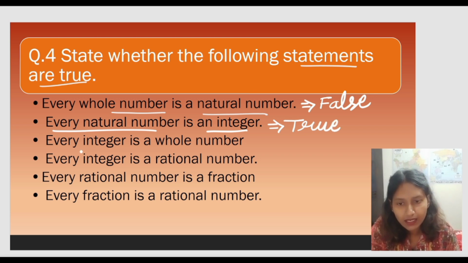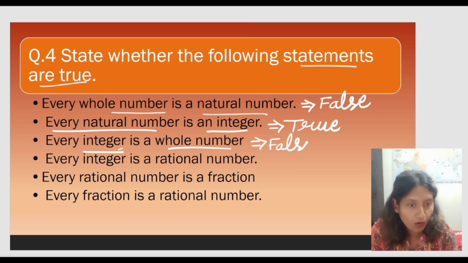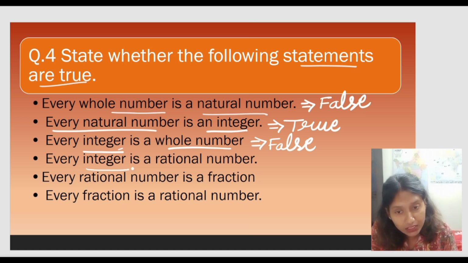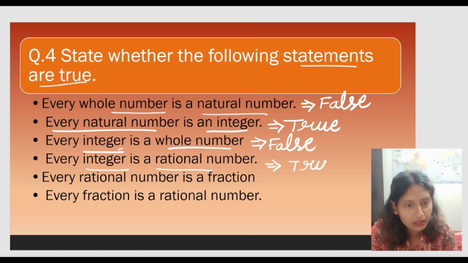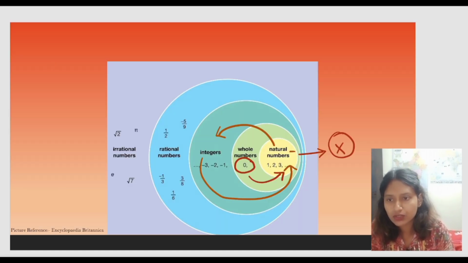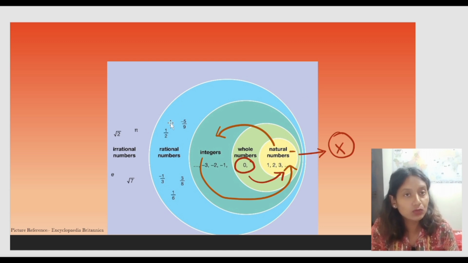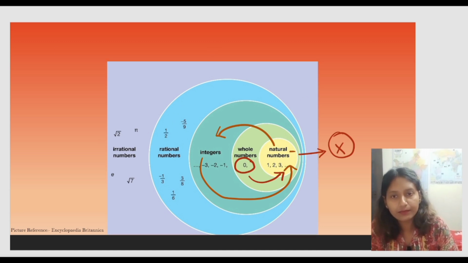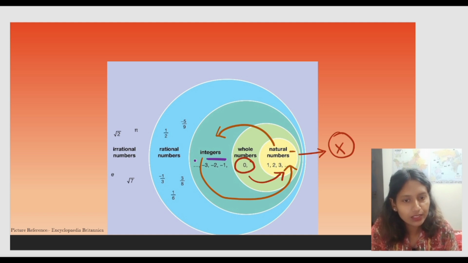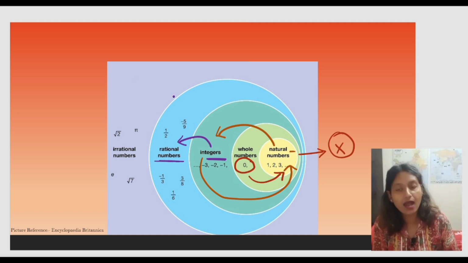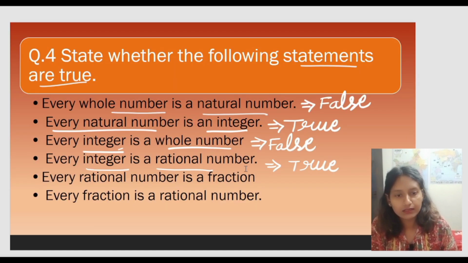Now the second statement says, is every integer, including negative, positive, 0, a whole number? No. The answer would be false. Now the next one is, every integer is a rational number. The answer for this one would be true. Do you want to see how? Just go and check it here. Every integer is coming under this blue circle. If this light green circle is coming in this sky blue circle, that means all the integers are rational numbers. I hope this point is now clear.